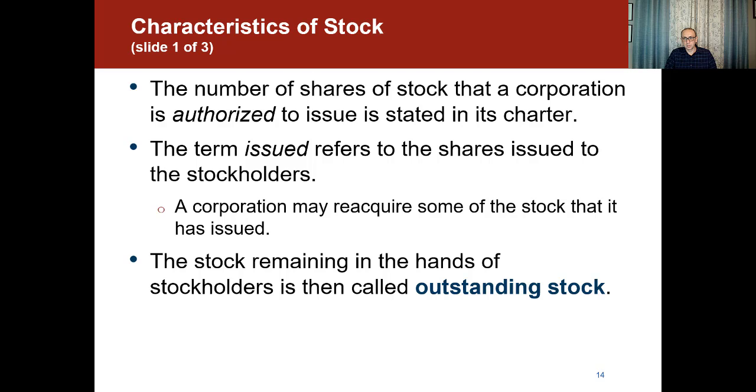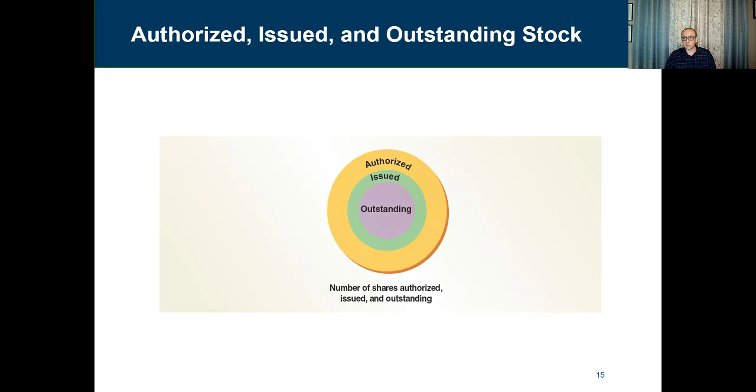to issue. A corporation may reacquire some of the stock that it has issued, and in this case we call it treasury stock. The stock remaining in the hands of the stockholders is then called outstanding stock. So let's see the next diagram. I think it gives us a better idea.